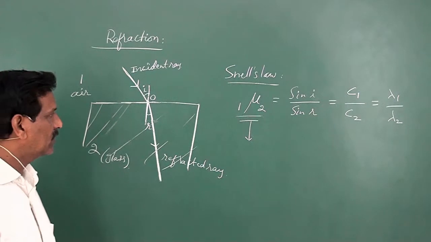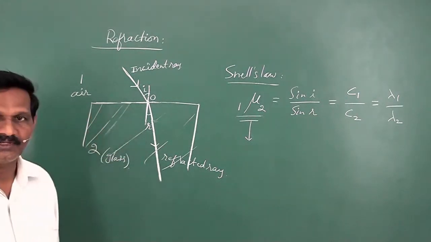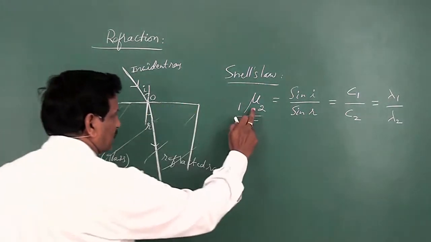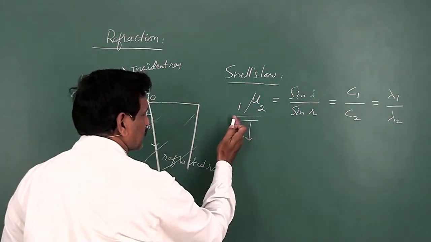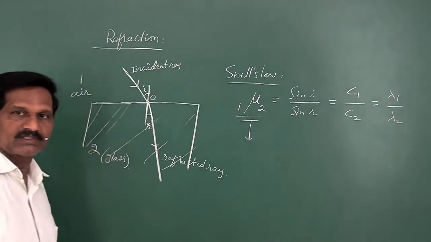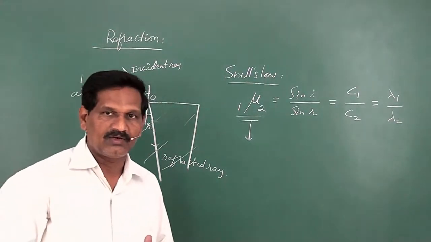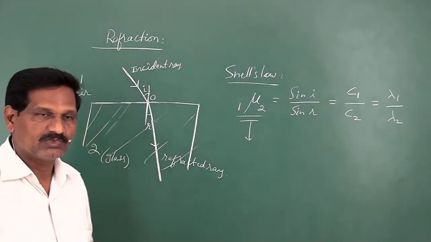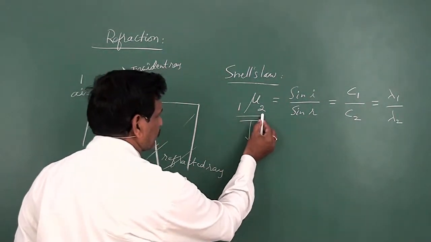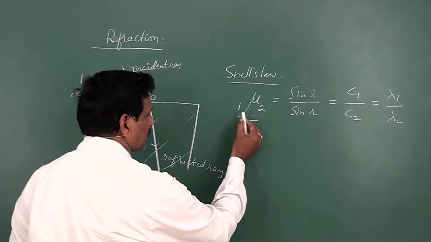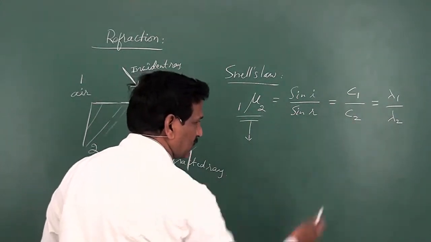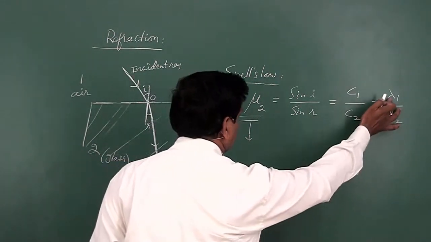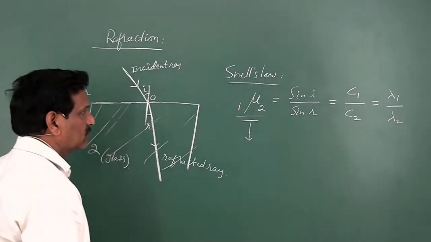The second medium means where the light enters, that is the second medium. Generally, refractive index is defined for the second medium with respect to the first medium. So the refractive index of the second medium with respect to the first medium can be defined in various ways like this: sin i by sin r, C1 by C2, lambda 1 by lambda 2.